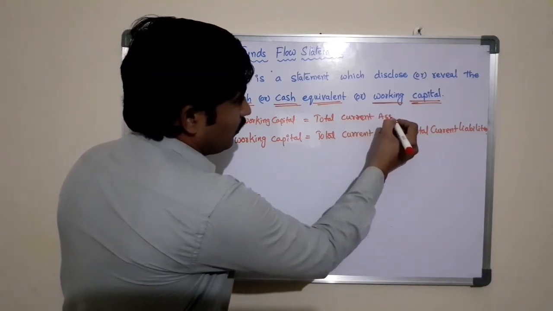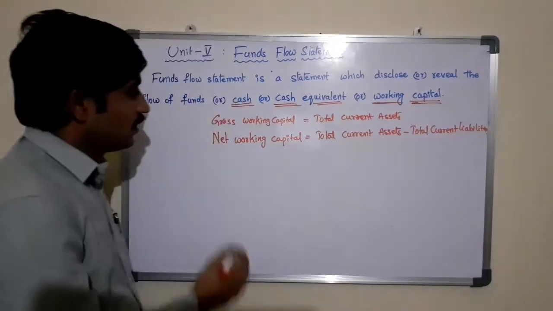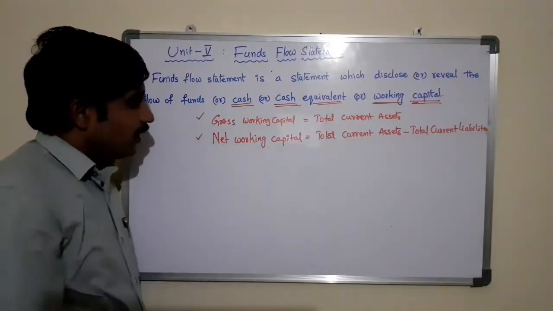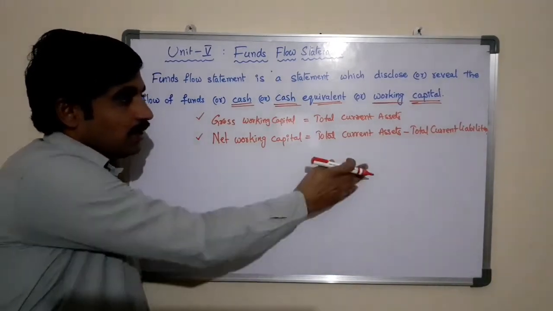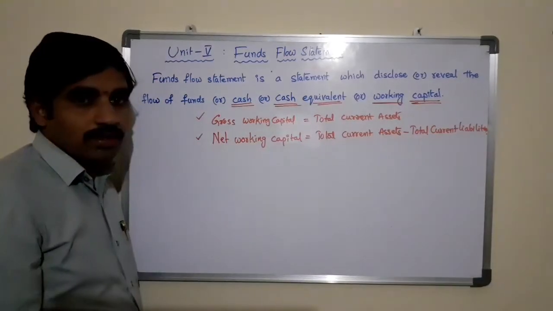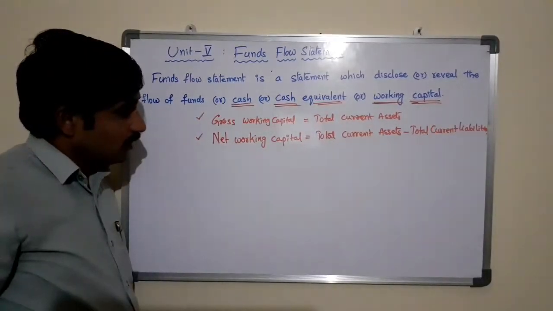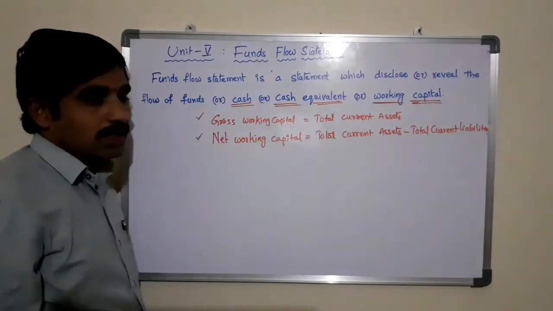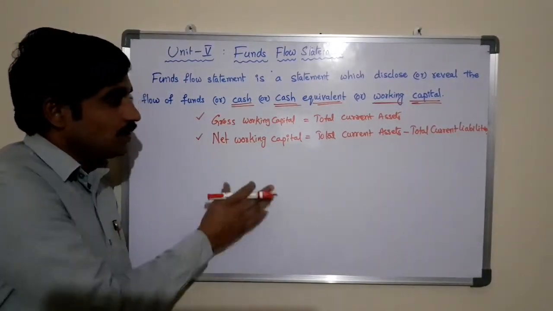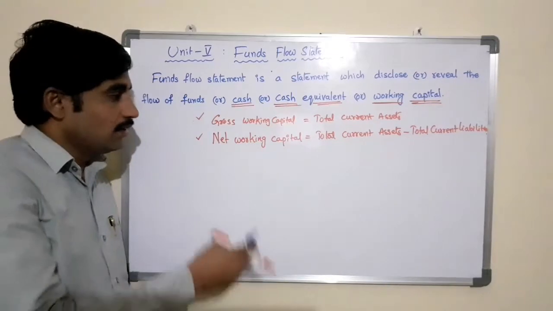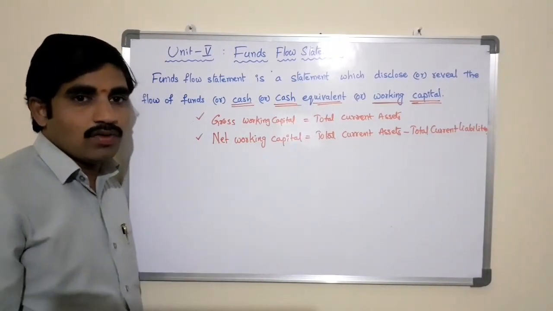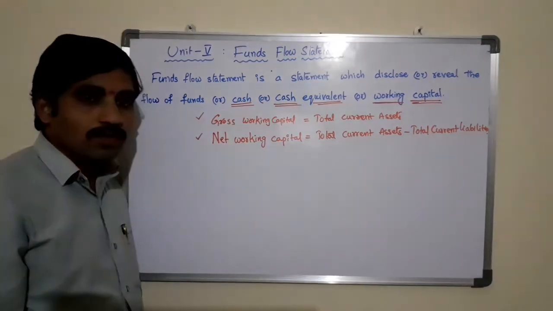Net working capital means the difference between total current assets and total current liabilities. In the funds flow statement, one of the steps is calculating the net working capital by using the statement called schedule of changes in working capital.